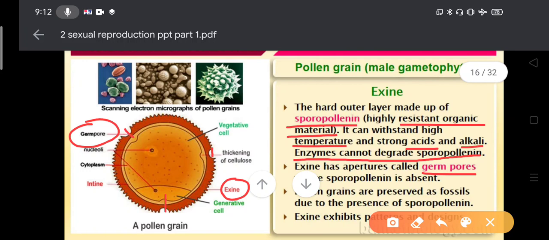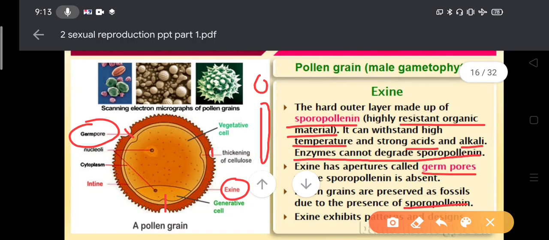Here sporopollenin is not deposited much. The site where the sporopollenin thickness is very minimum, they are either circular or longitudinal. The sporopollenin is absent. The pollen grains are preserved in the fossils due to the presence of sporopollenin.